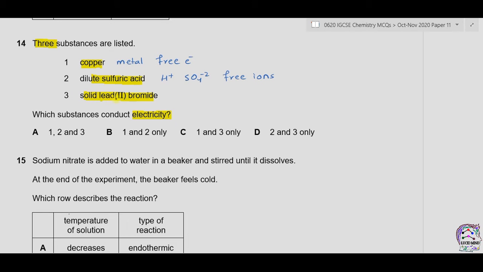In 3, we have solid lead(II) bromide. In solid lead(II) bromide, no free ions or electrons are present. So 3 is a bad conductor while 1 and 2 are good conductors. The answer is therefore B.